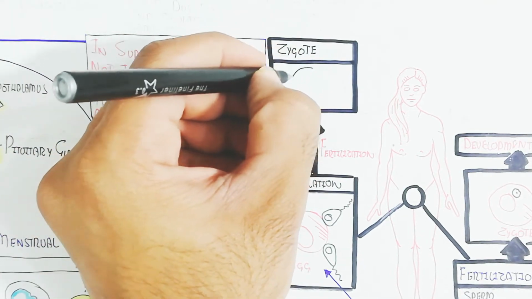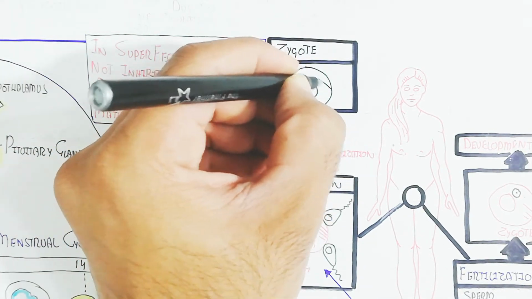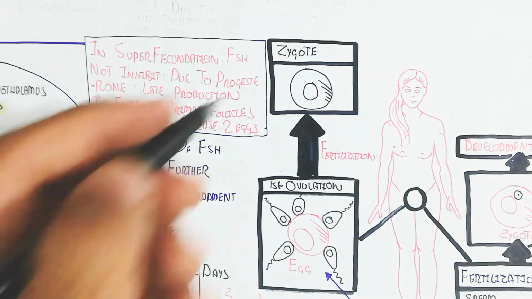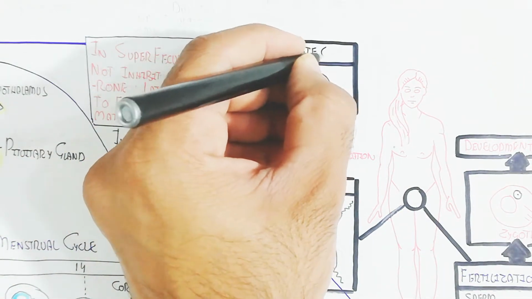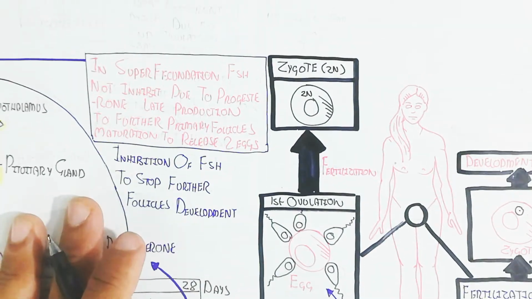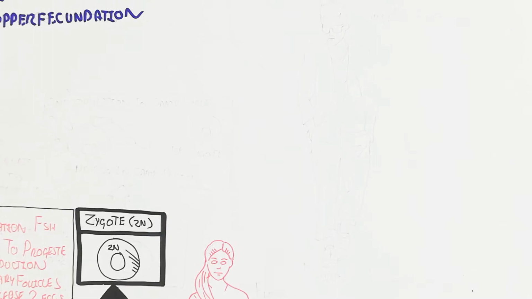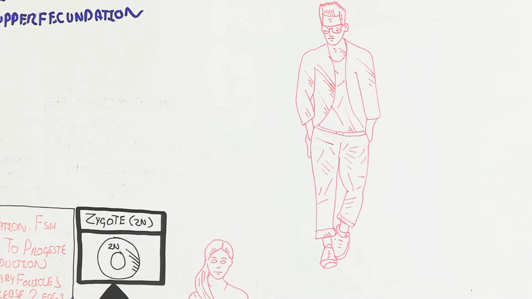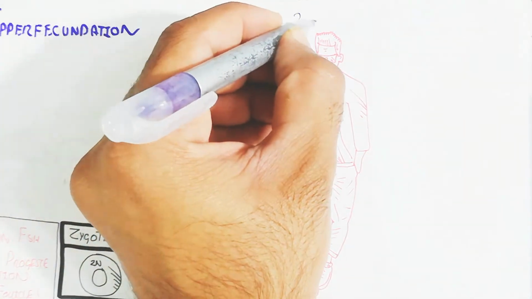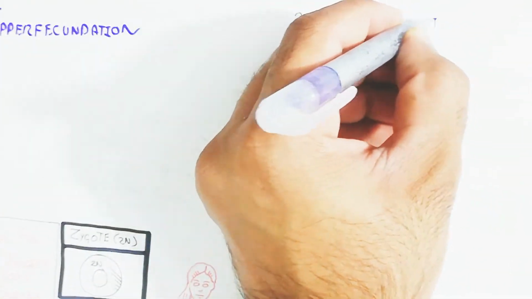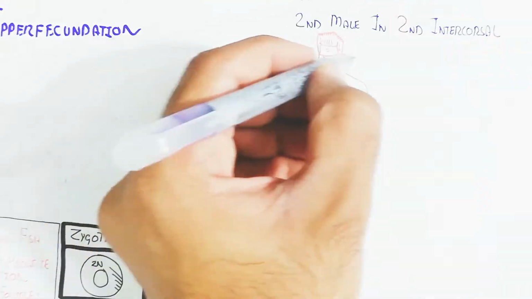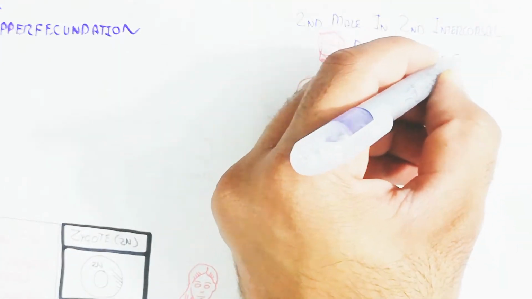In this way, the second male in the second intercourse during the same cycle fertilizes the second ovulation, which requires fertilization by a sperm, but not from the same male; a different male is used. If the second male does not have intercourse or mate, the second egg will not be fertilized and will be discarded.